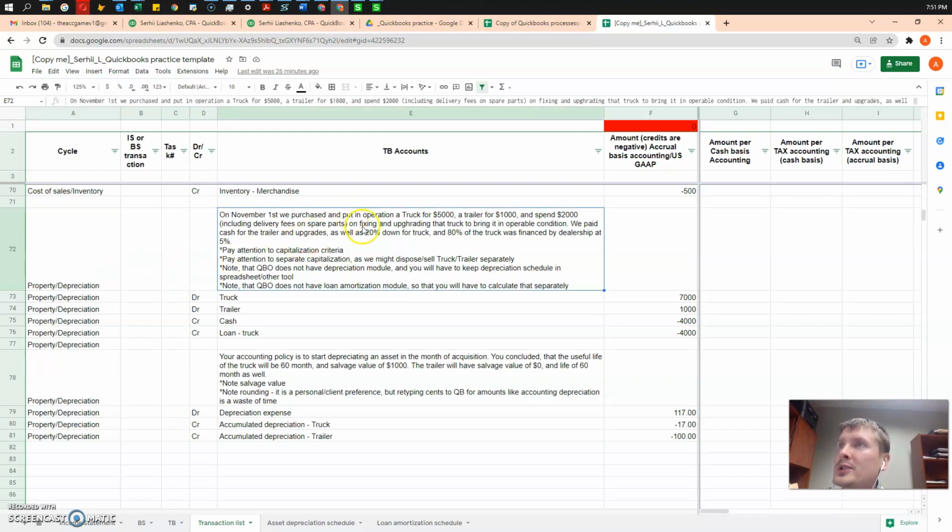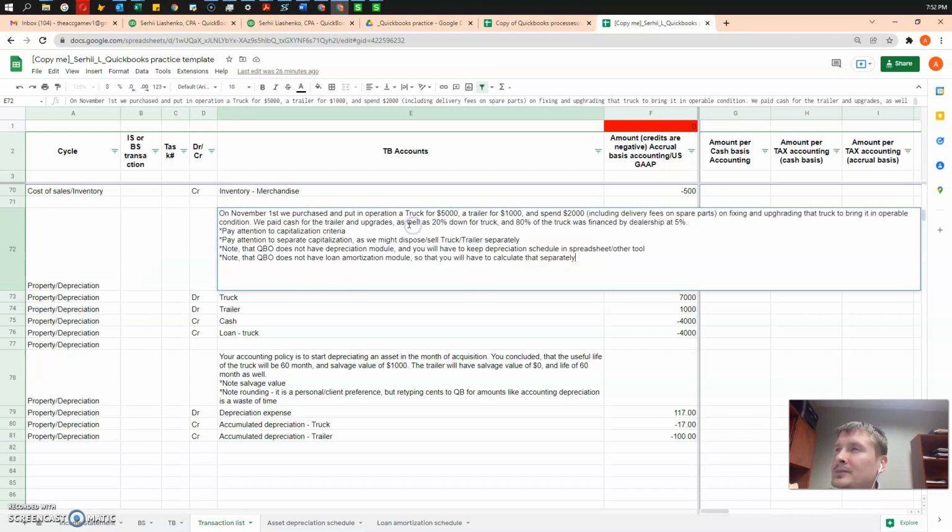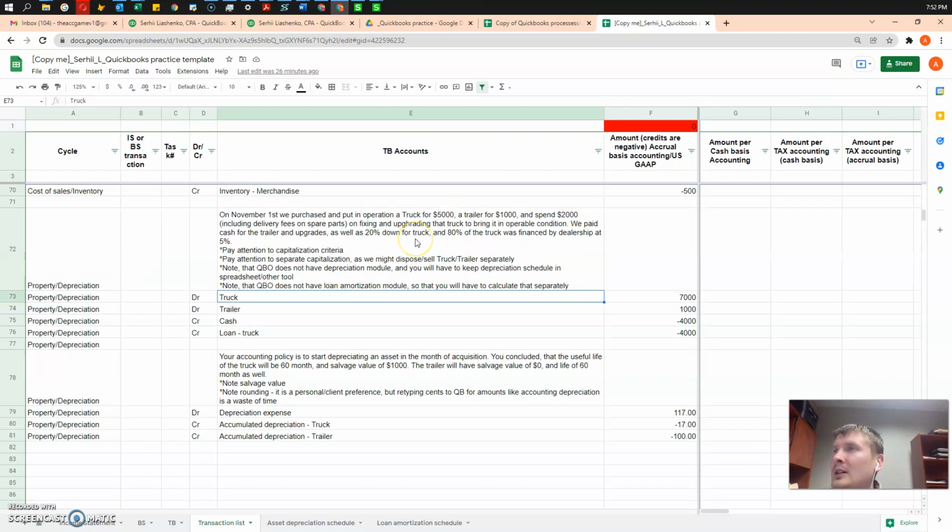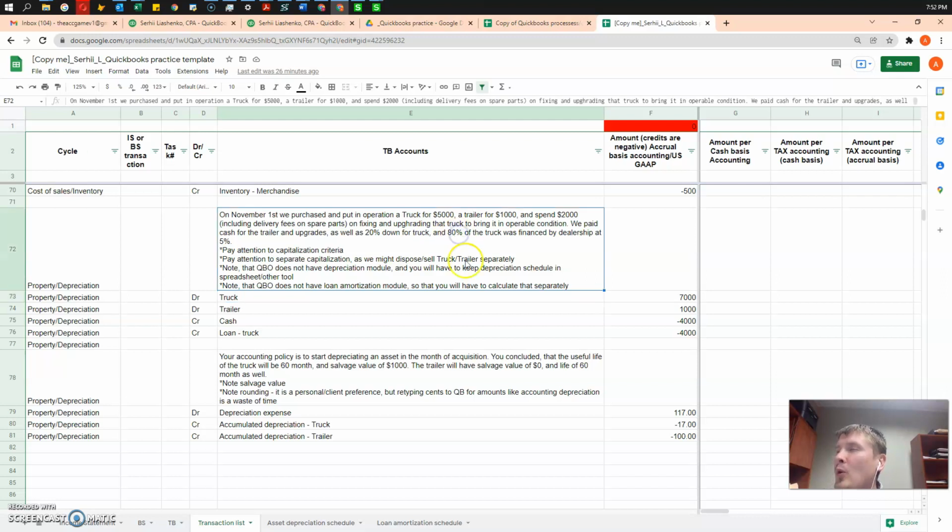On November 1st we purchased and put in operation, that's important that we put it in operation, a truck for 5,000, a trailer for 1,000, and spent 2,000, including delivery fees on spare part, on fixing and upgrading that truck to bring it in operable condition. We paid cash for the trailer and upgrades, as well as 20% down payment for truck, and 80% of the truck we used financing. So what's important for us here?